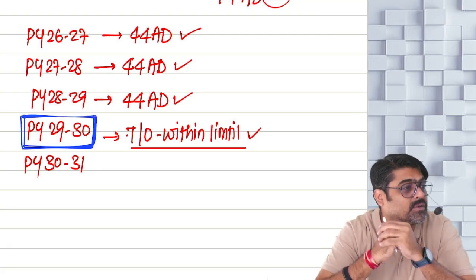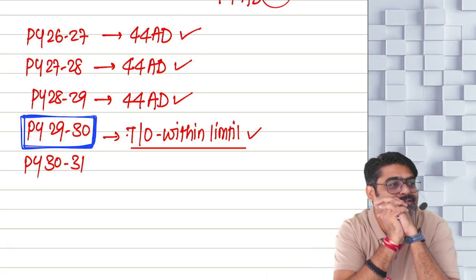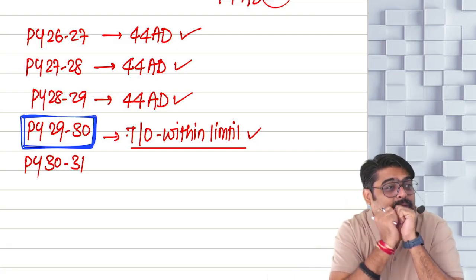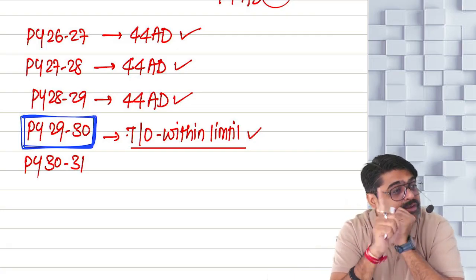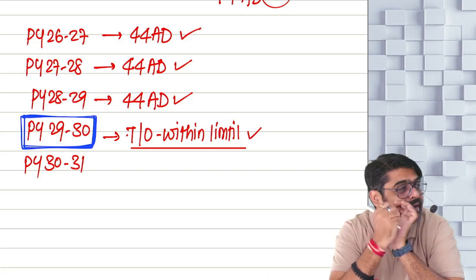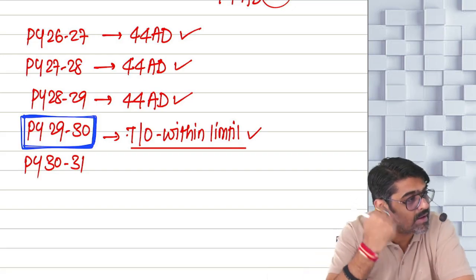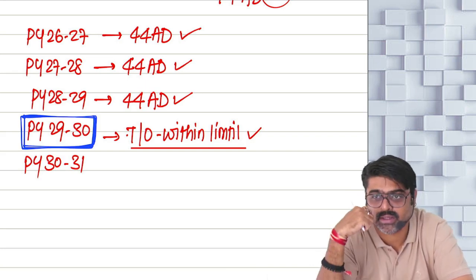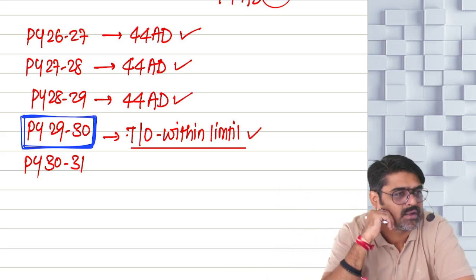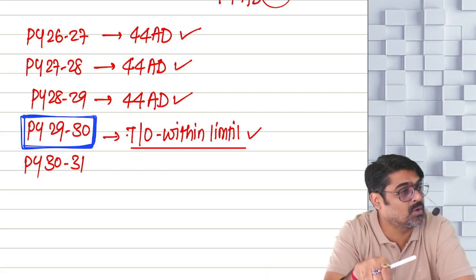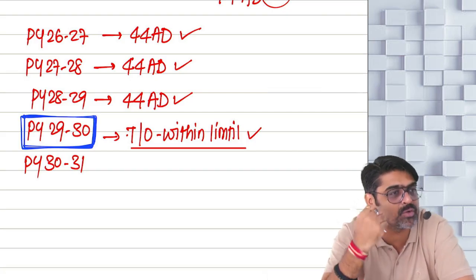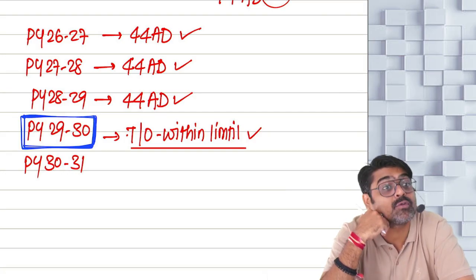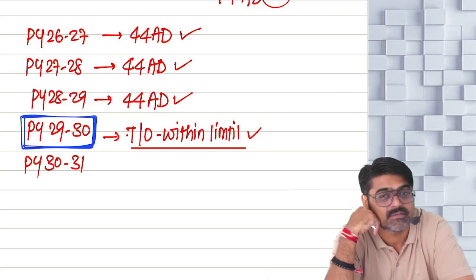But I am stuck, because they have told me that once you start following 44AD, next 5 years you will have to follow 44AD. So even if in the 4th year or in any year my profit was actually lower than 8%, I will not be able to show it, because I have to show at least 8%.